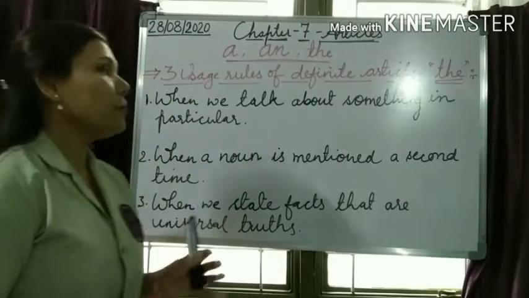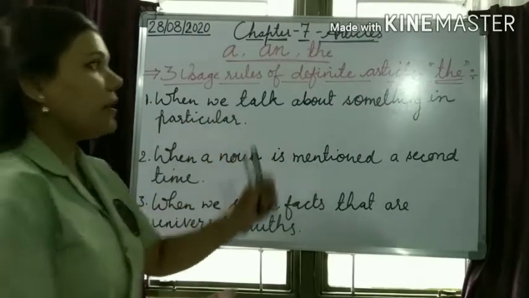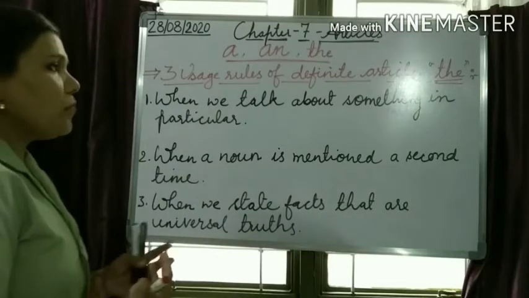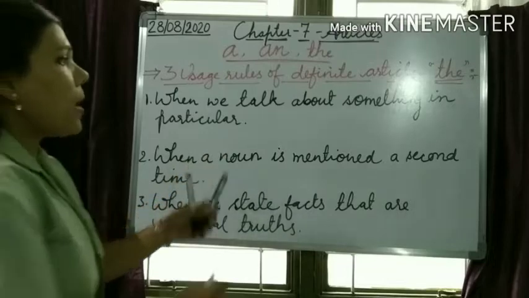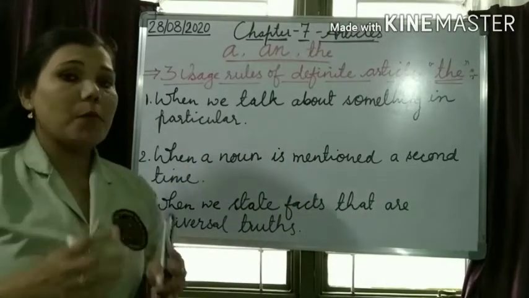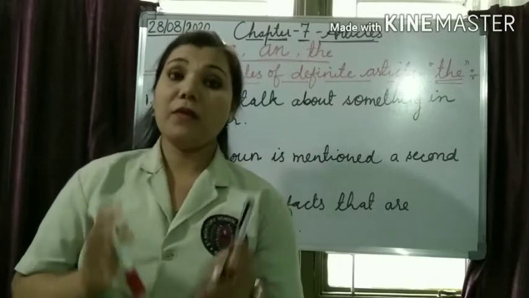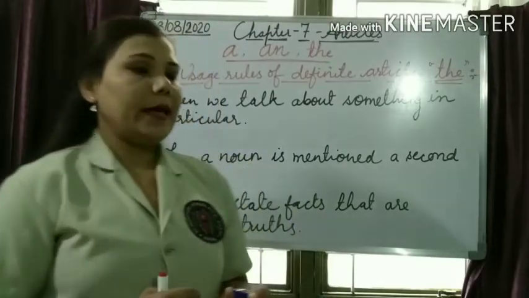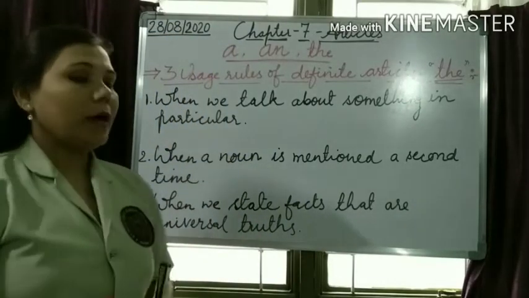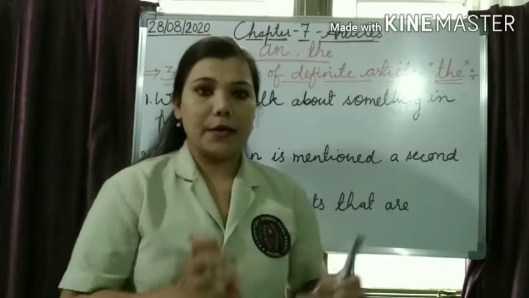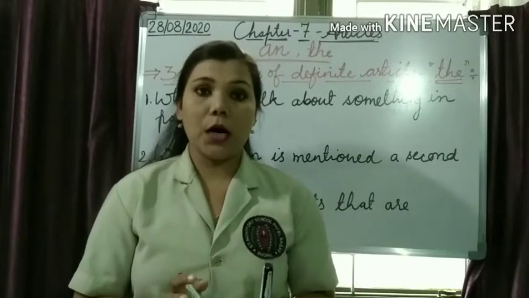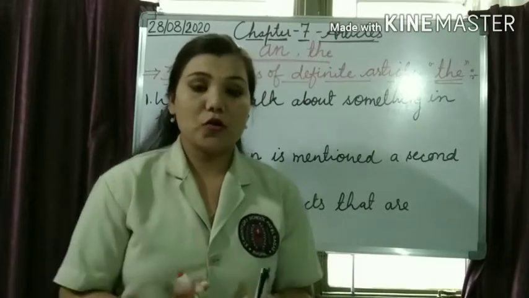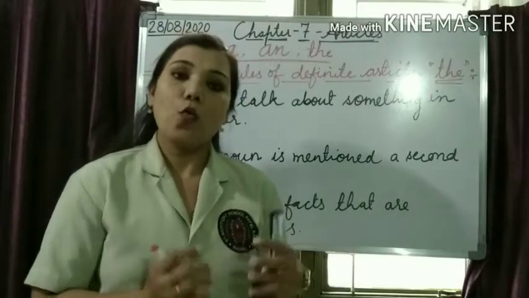Okay, children, now look at the board. I have written three usage rules of the definite article the, which we went through yesterday in detail. Let's revise them once again. When we are talking about a person or thing specifically, we use the article the. For example, the car which I like. I'm talking about a particular car which I like. I'm not generally talking about other cars, but about a specific one.